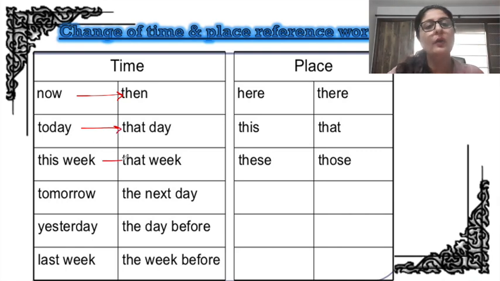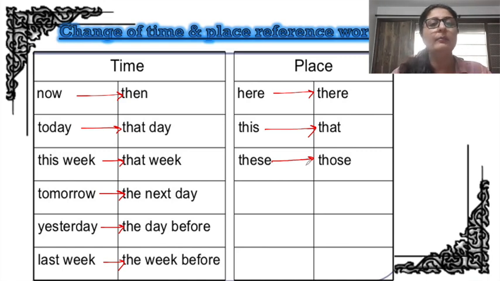This week changes to that week. Tomorrow, the next day. Yesterday, the day before or the previous day. Last week, the week before or the previous week. And how do place reference words change? Here changes to there, and this changes to that. These changes to those. Again, you need to remember them, and better you are able to imagine that you have heard a few people talking and you are going to somebody else and telling what they talked about. It will become easier for you.